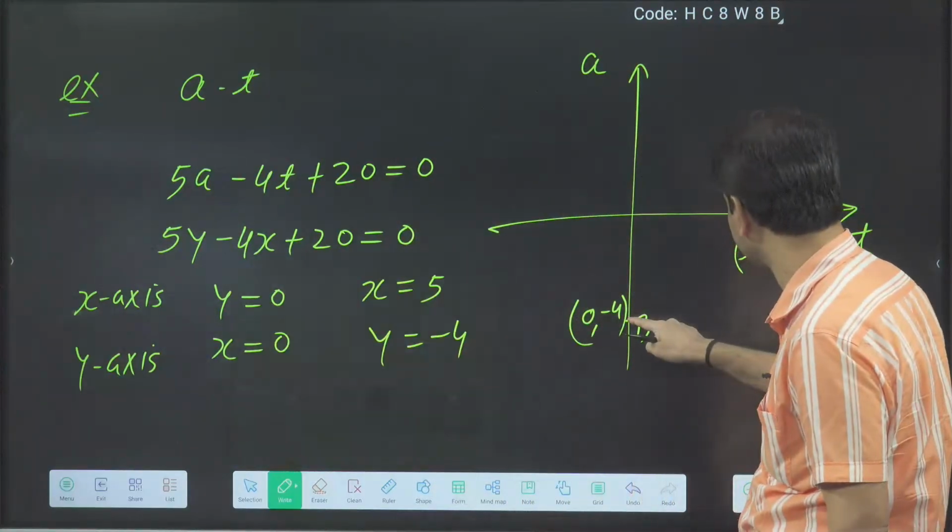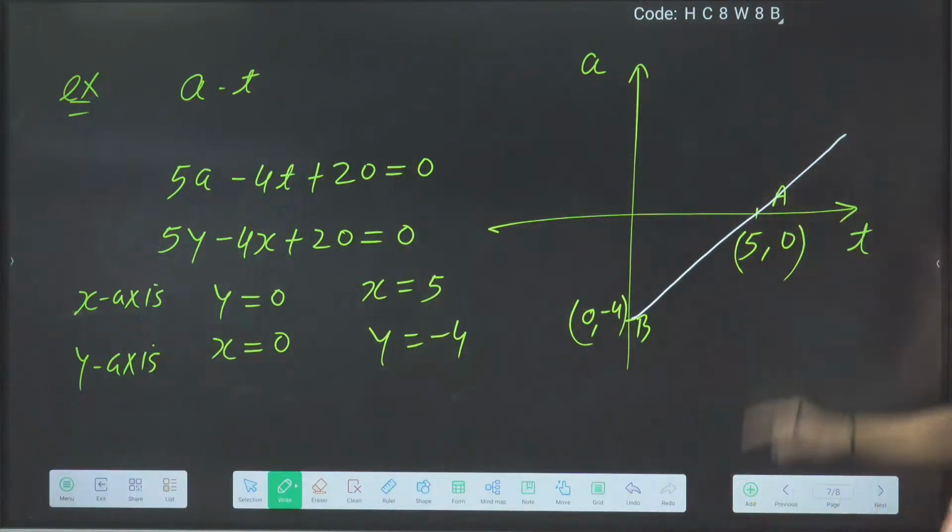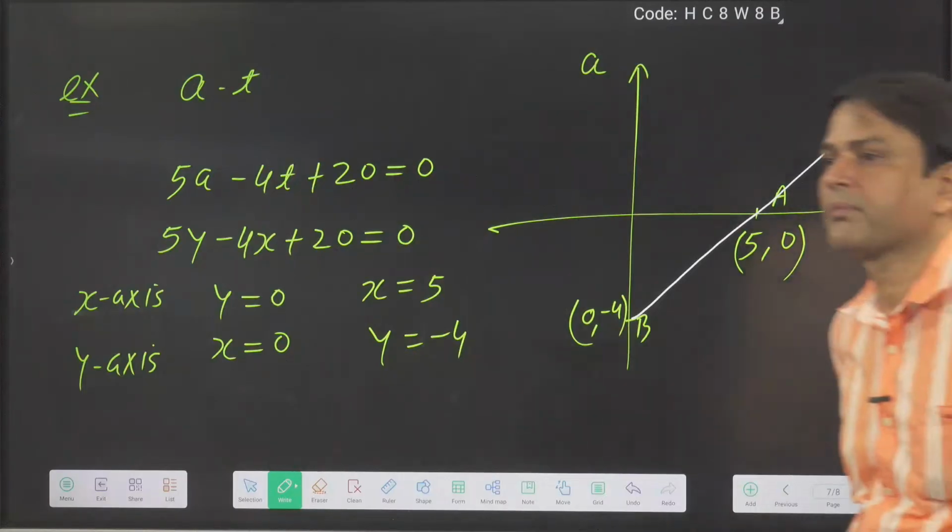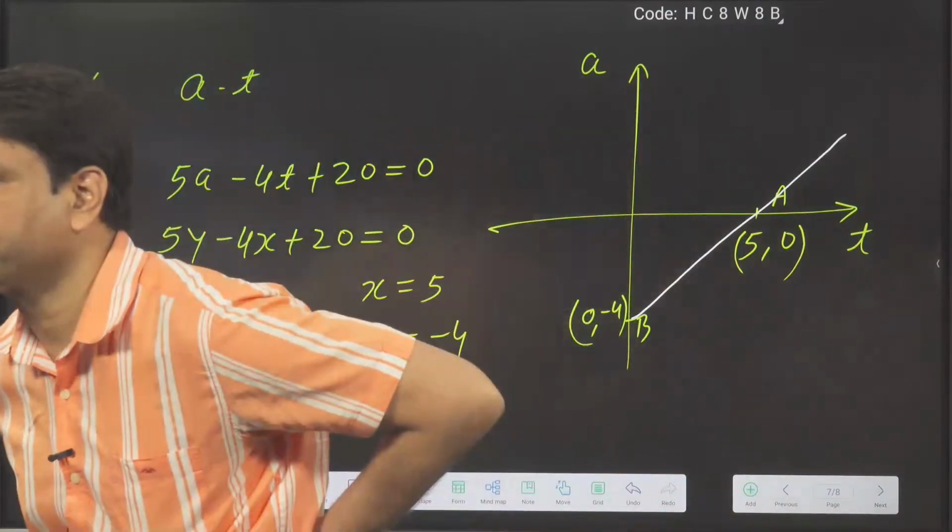So this is the straight line what we are getting. Completed.